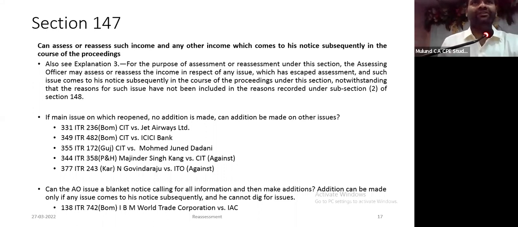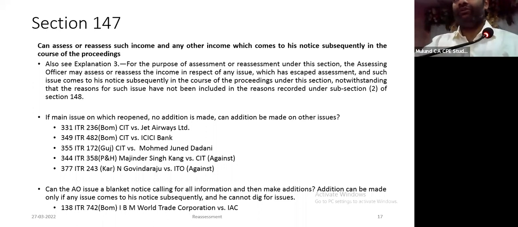So in many cases, the reasons recorded say, on verification of records, on verification of the tax audit report, on verification of the P&L account, on verification of the computation of income. That means you have gone through my own records and you have reopened. I have already disclosed everything. There is no failure to disclose. You cannot reopen beyond 4 years from the end of the relevant assessment year.